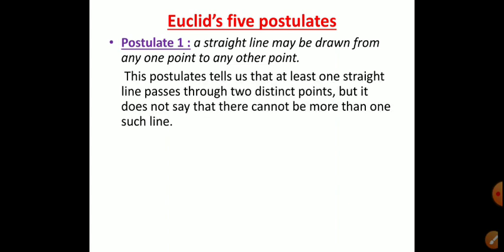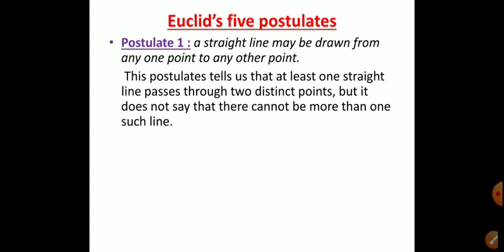This postulate tells us that at least one straight line passes through two distinct points. Okay, all of you know that we draw a line through any point, and this postulate tells that at least one straight line passes through two distinct points. It is also true, but it does not say that there cannot be more than one such line. These postulates only say that a straight line may be drawn from any one point to any other point. We can draw the line from any point to any other point.